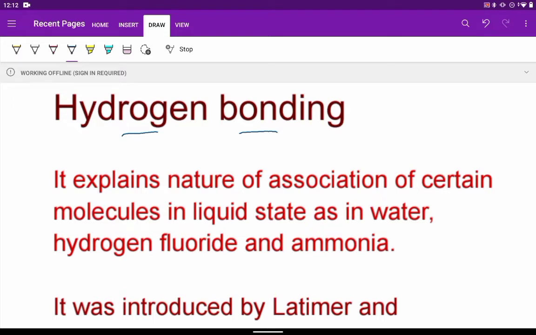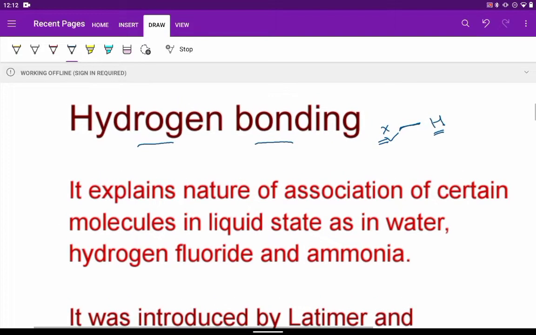For example, let's say there is a molecule like XH, where X is a highly electronegative atom, H is hydrogen. Because the electronegativity difference is very high, this shared electron pair will shift more towards X. Because of this, a polarity will develop. So, there will be a dipole.